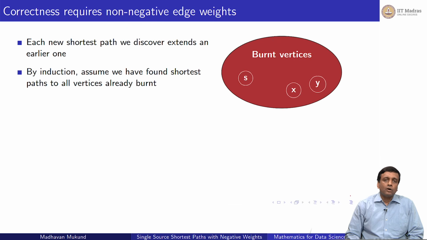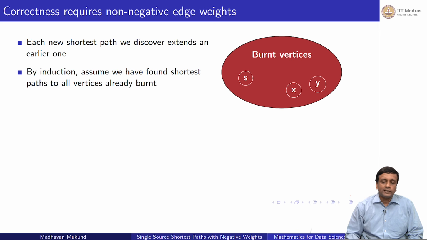So now we looked at the correctness proof and we argued why we actually need the edge weights to be non-negative. We said basically that we are incrementally discovering shortest paths. So every new shortest path extends an earlier shortest path, and inductively the burnt vertices are those for which the distance has been computed and frozen. We are never going to update those things again.